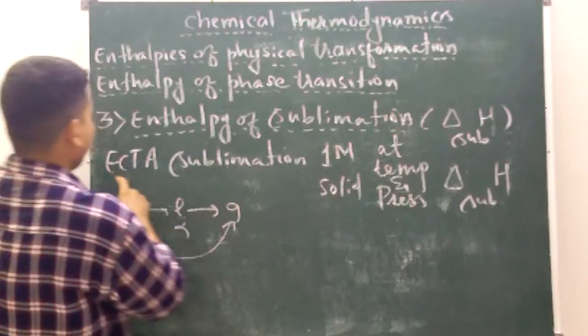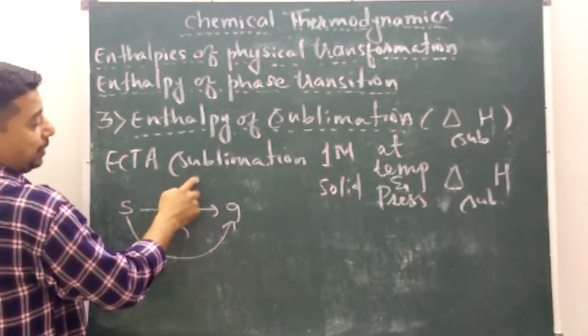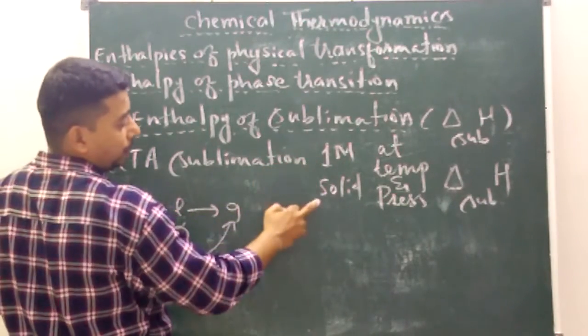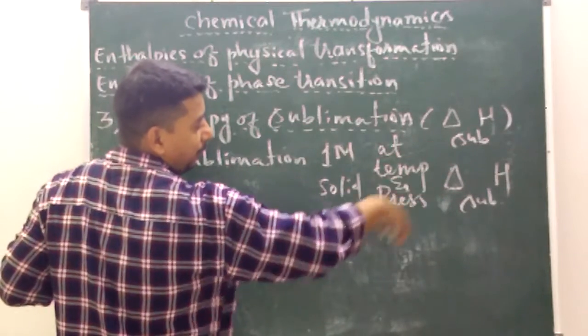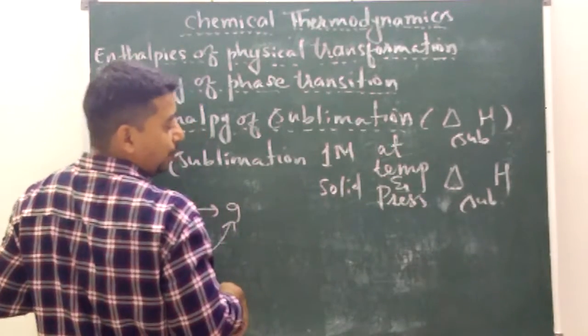See the definition: the enthalpy change that accompanies the sublimation of 1 mole of solid at constant temperature and pressure is called enthalpy of sublimation, delta H SUB.